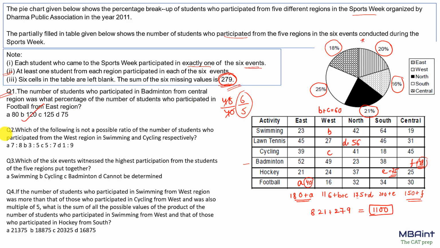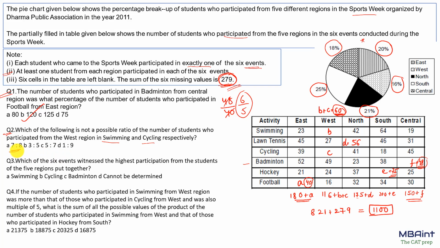B. Question number 2: which of the following is not a possible ratio of the number of the students who participated in the west region in swimming and cycling? Swimming and cycling are the values which are left blank, and their sum is 60, right? We know that B plus C is 60. So it is asking which of the following cannot be the possible ratio.